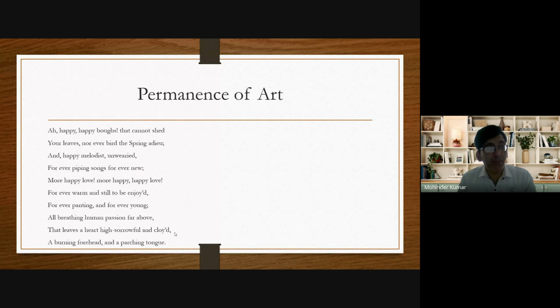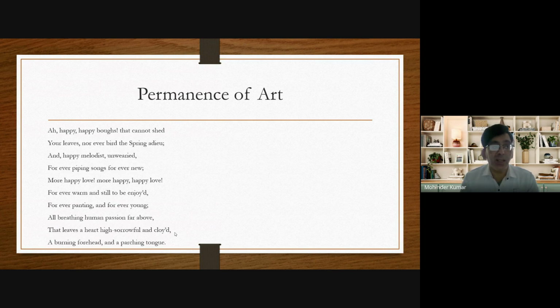"A happy, happy bough." Bough means branches. He is talking about the trees. "Thou canst not shed thy leaves, nor ever bid the spring adieu." Adieu means goodbye. Now he talks about the trees depicted on the urn. He addresses the trees and tells the reader that the trees are happy. The trees are fortunate. The trees are lucky.